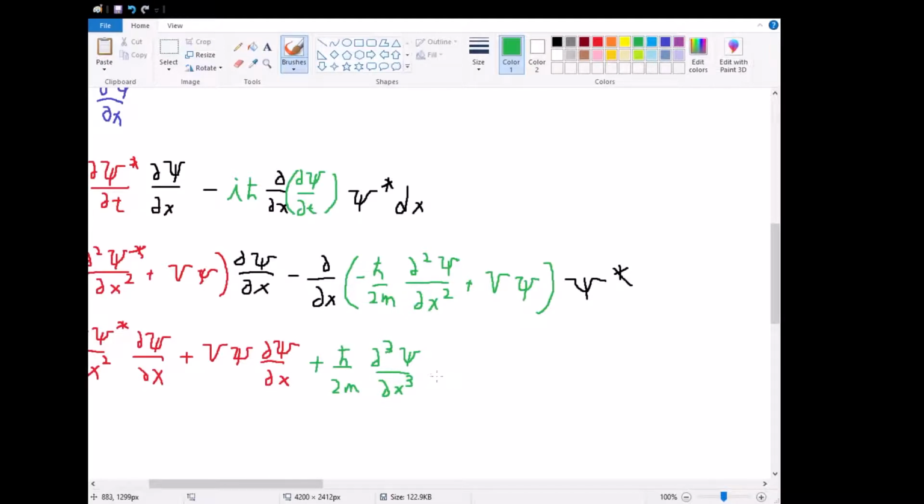So the negative carries over, so we're going to do subtracted by, and we're actually going to have to do product rule with this because we don't know whether or not the potential varies with position. So we're going to have subtracted by partial with respect to x of v times psi, subtracted by v partial of psi with respect to x. And then this whole thing is going to be multiplied by psi star.